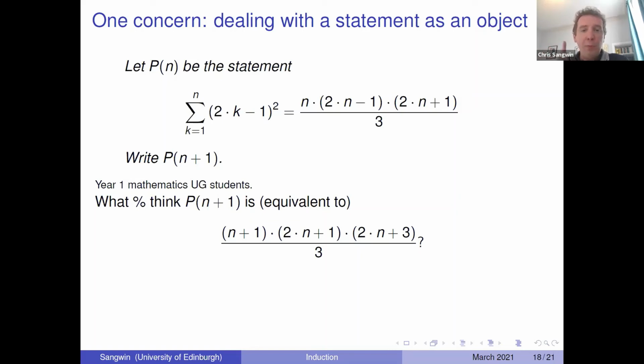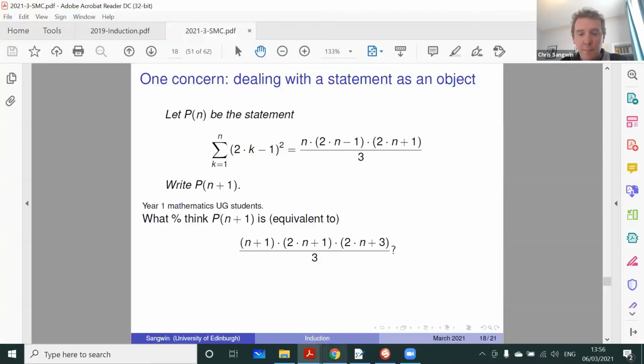So in the chat, what percentage of the students, first year undergraduates, just think that Pn plus 1 is equivalent to that? I hope I got it right. I think I got it right, yeah. So just guess in the chat. We'll have a quick look at the chat. So I have to get my chat window up now.